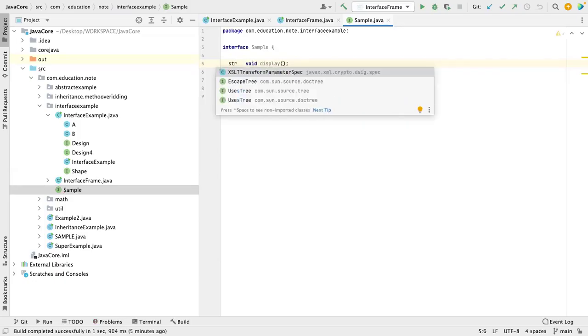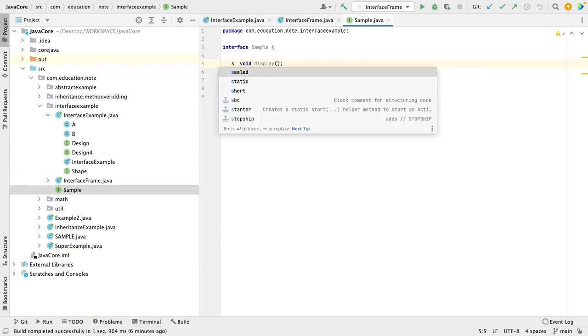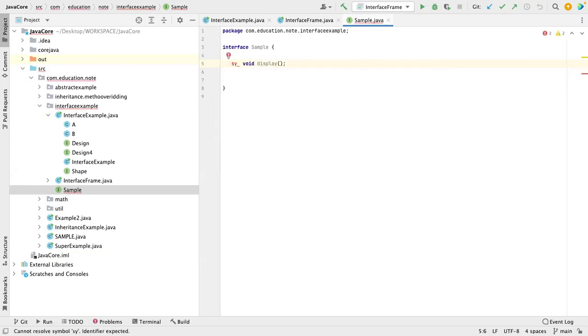There is a keyword called strictfp, which I will explain later, but for now just know that you cannot use that also. I will tell you what exactly it does. Now there is a keyword called synchronized, which is from threading.